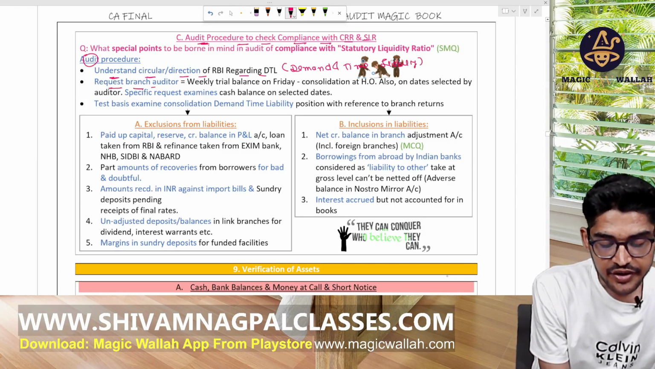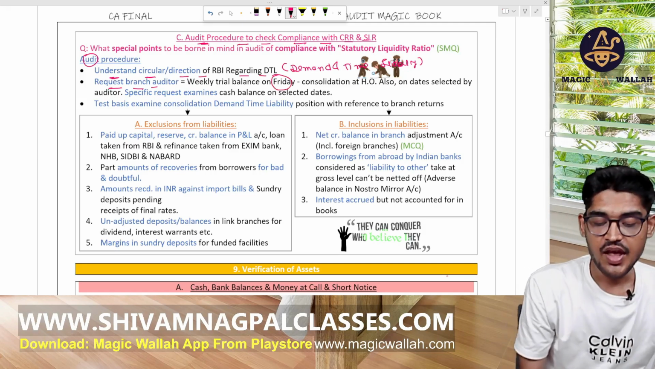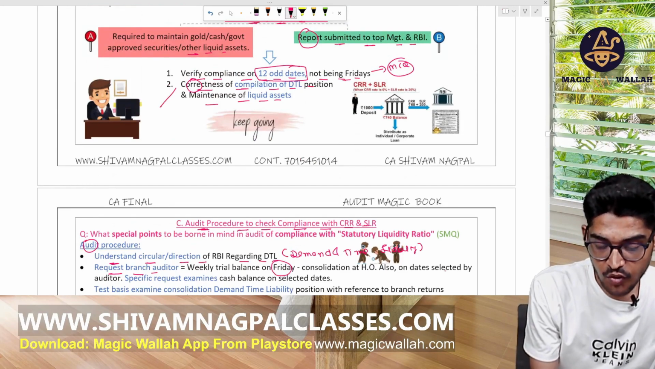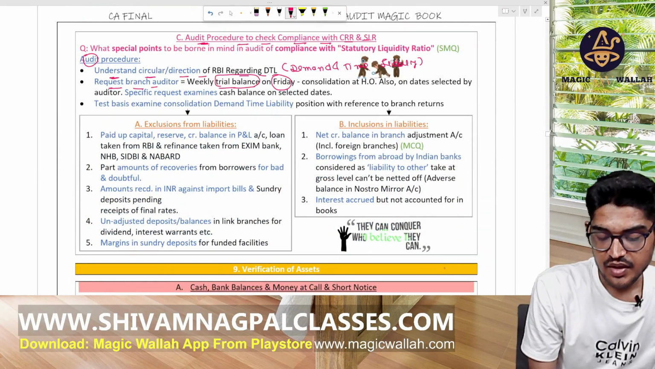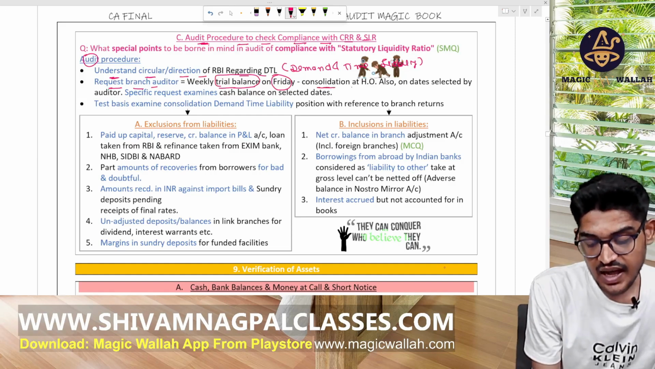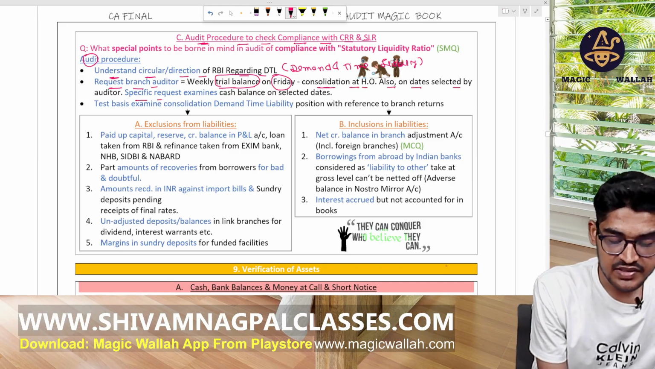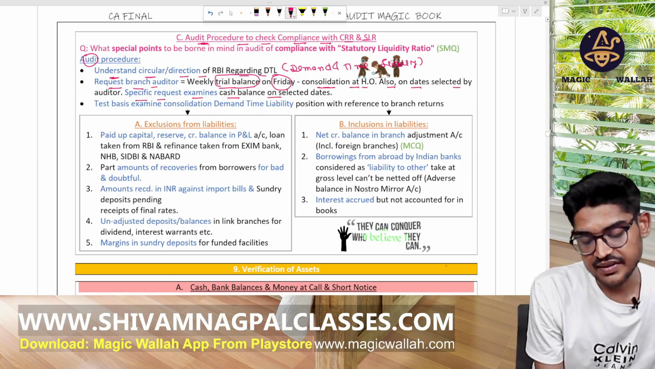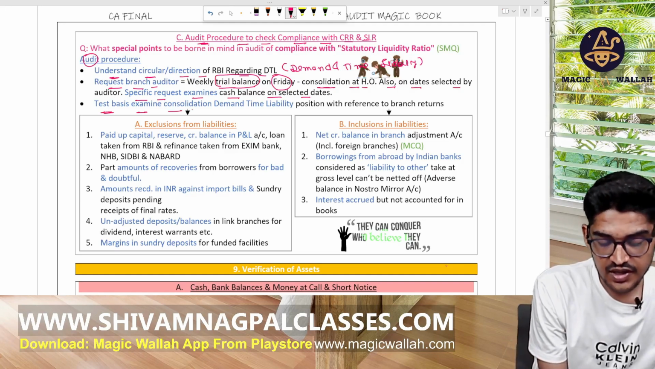Request the branch auditor for the weekly trial balance on the Friday. Okay, why do we not check the Friday? Because on Friday a trial balance is made there, and consolidation at the head office. Also, on the date selected by the auditor, make a specific request and examine the cash balance on the selected date. Okay, do this process. And on a test basis examine the consolidation details also.